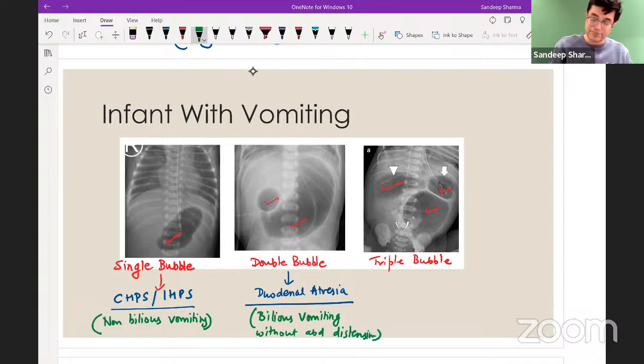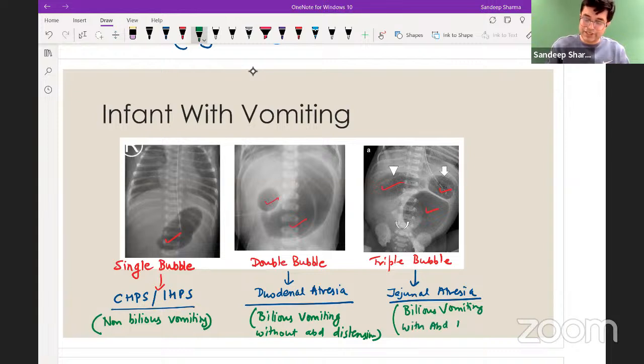And the third condition, triple bubble appearance along with vomiting, is seen in jejunal atresia. Jejunal atresia will have bilious vomiting with abdominal distension. It is a very small point. You have to look at the fine points, and these fine points make the difference.